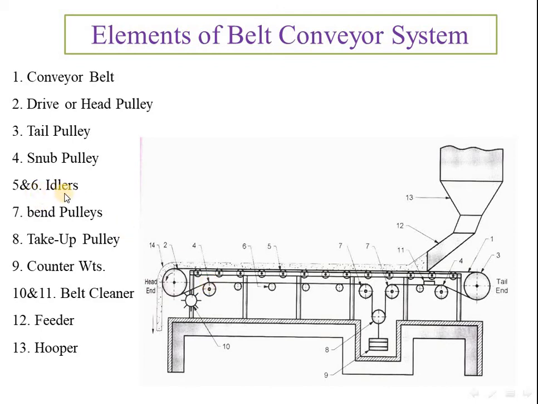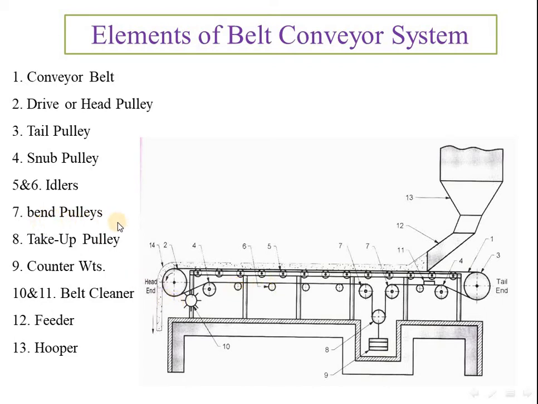5 and 6, these are the idlers. See here, this is our 5 and this is our 6. Generally on the carry side, the idlers will support our belt or our whole carry system, which will also help the belt to carry the material on it. So these are the carry run idlers, 5, and 6 is the return run idlers. Return run idlers will support the belt during the return side.